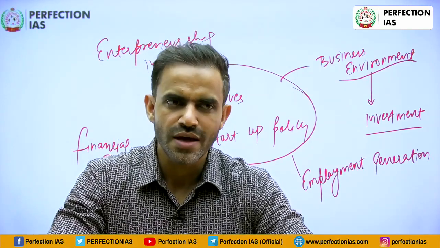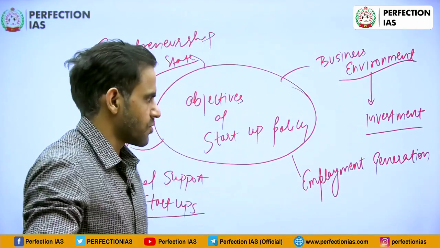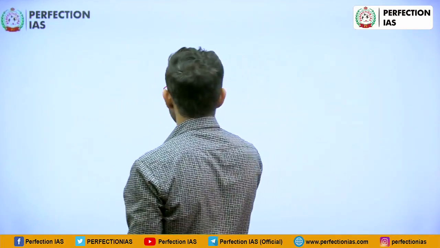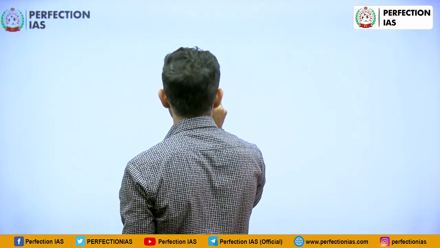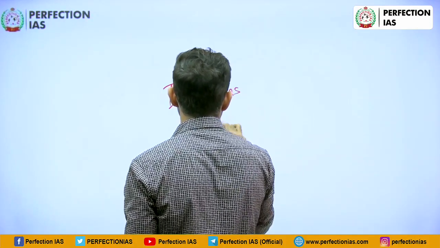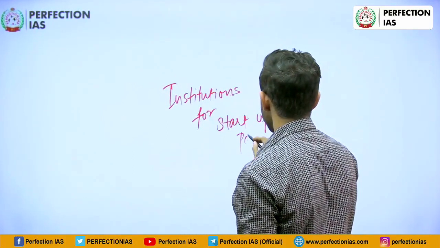Now in order to implement this policy, certain institutions are set up. So there is institutional mechanism for startup policy.